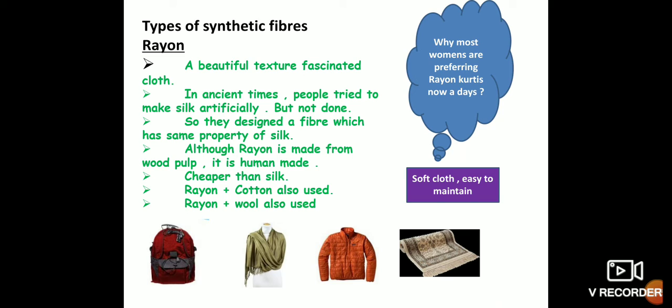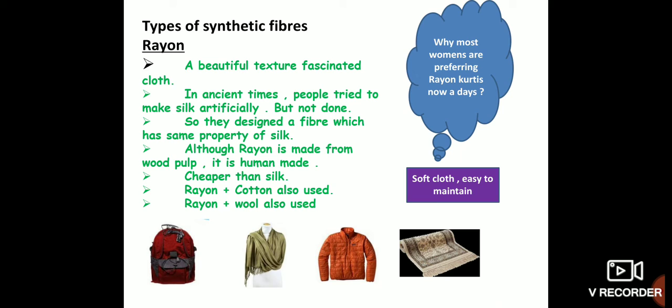Rayon can be mixed with cotton and used for making bed sheets.